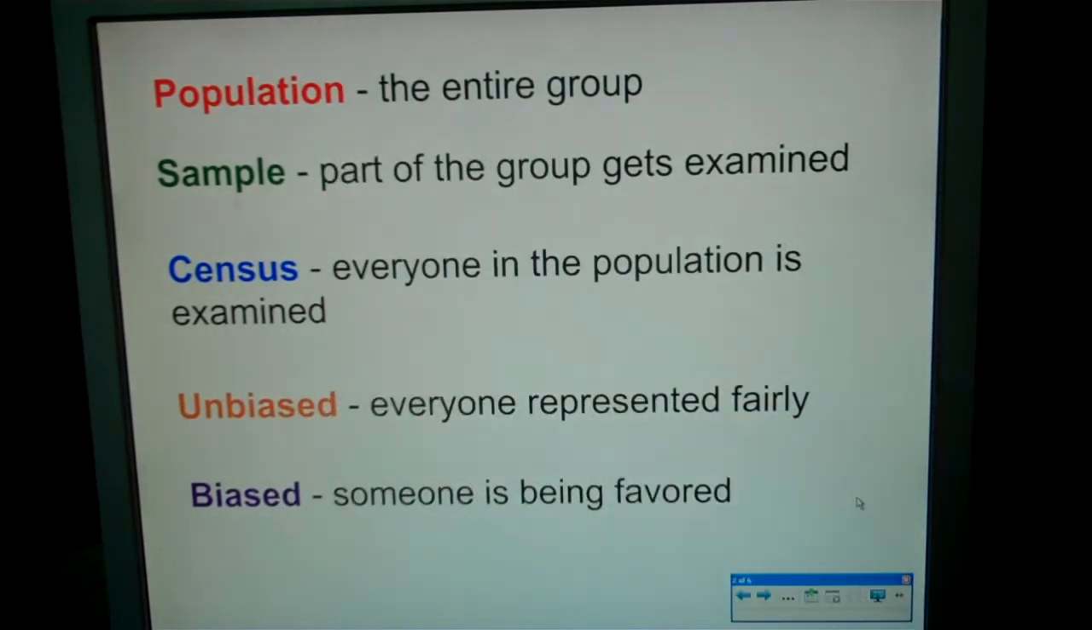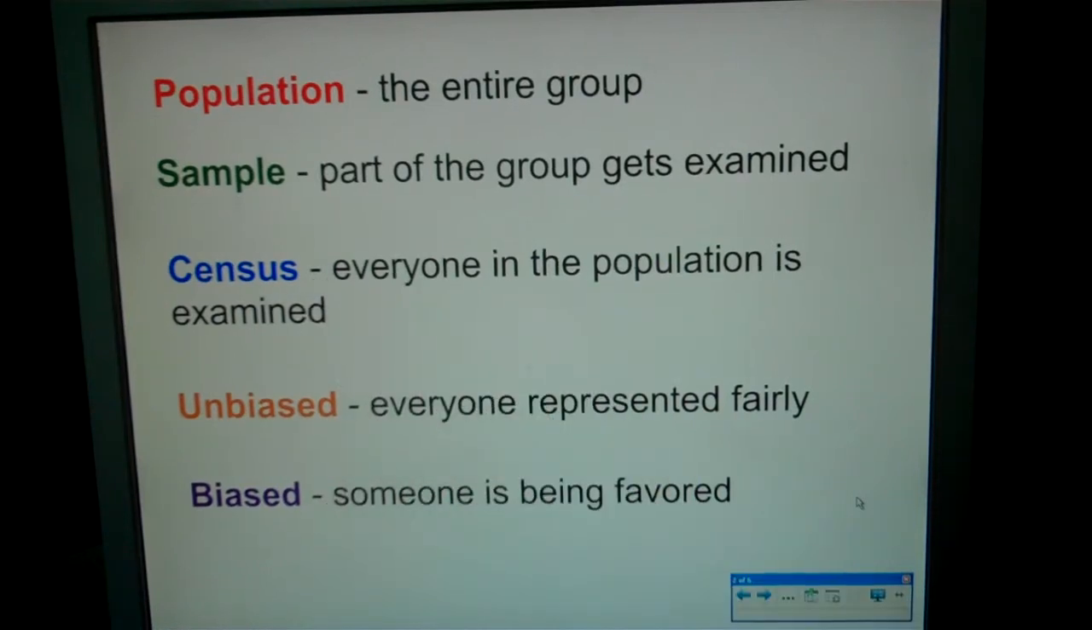We have a population. Well, that's the entire group, okay? So our population at Lyndale, that would be everyone at Lyndale. A sample, that's part of a group that gets examined. So maybe at Lyndale, if we're doing a survey, we only look at math classes. That would be a sample, okay? Getting just part of the group that gets examined.